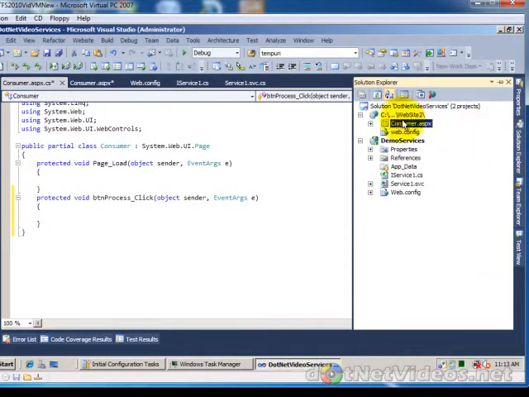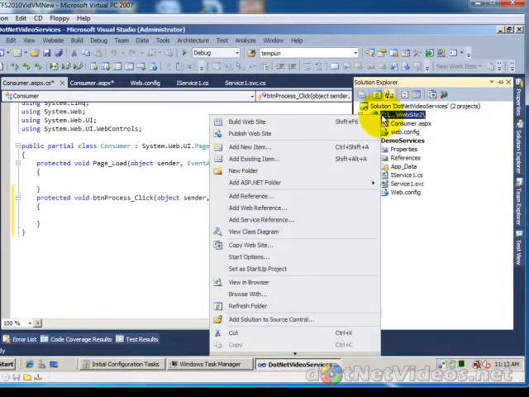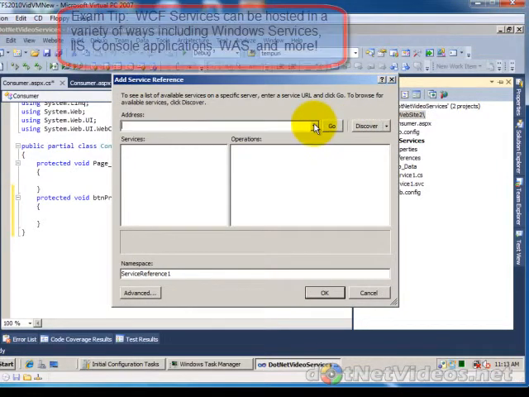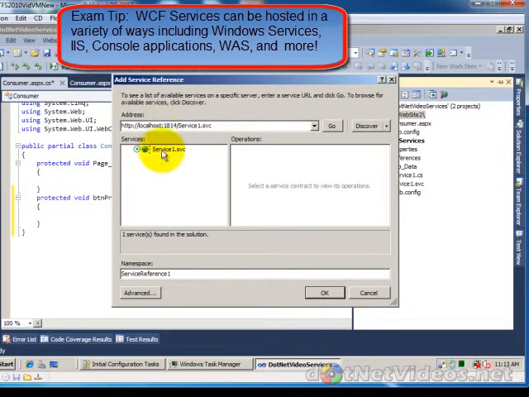Now, in previous versions, you may have used the tool svcutil. You can certainly right-click and just add a service reference, and it will go ahead and wire things up for us. You can see I can discover the service if it's there. I could punch the URL in.